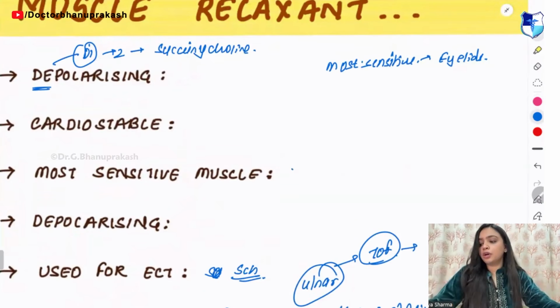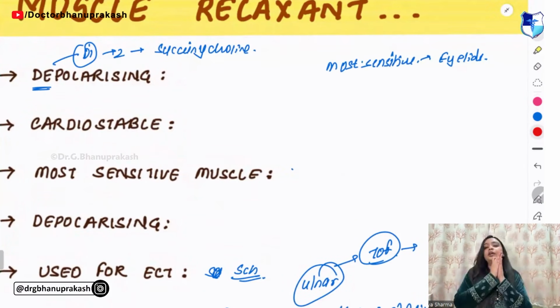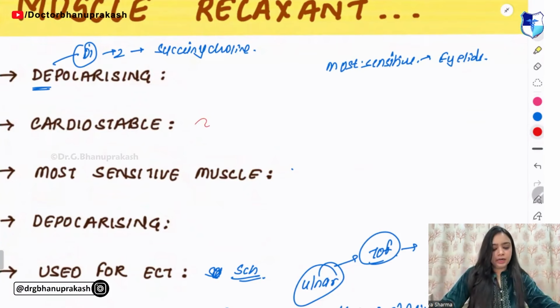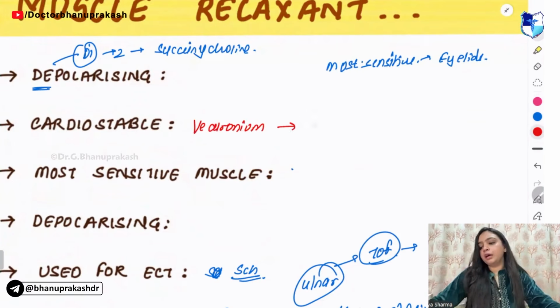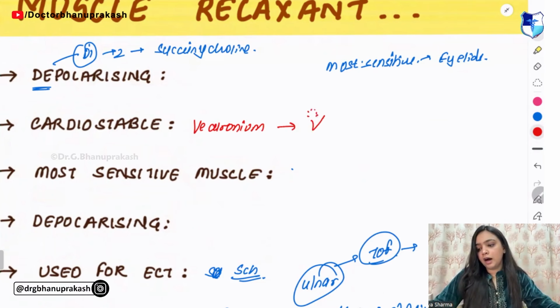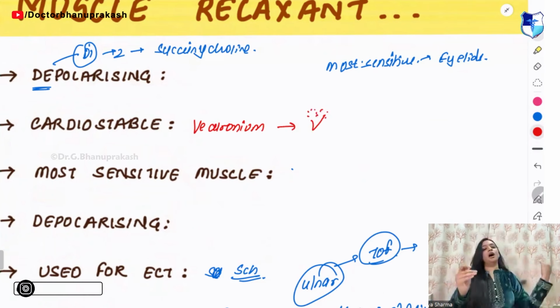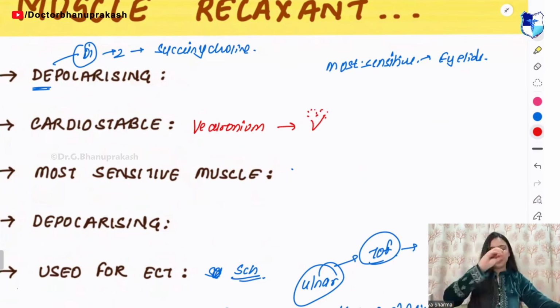Cardiostable, that you will tell me what is cardiostable. Cardiostable over here is not ethomidate. Okay, don't try to make that mistake. Over here it is vecuronium. So remember, how you make a V is how you make a heart.